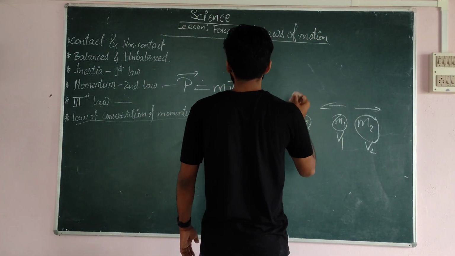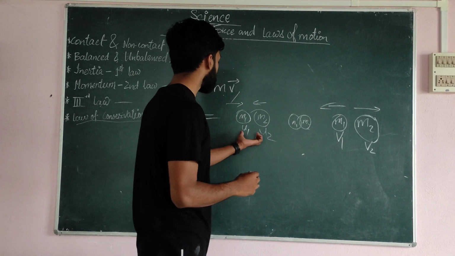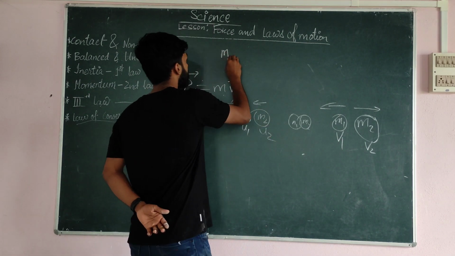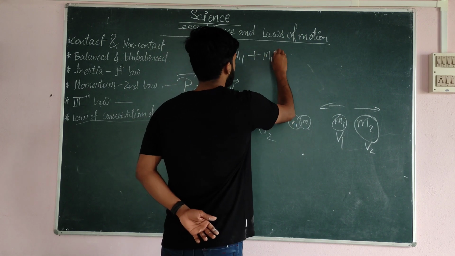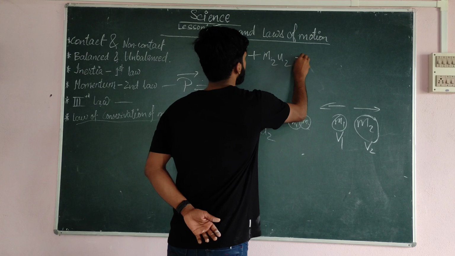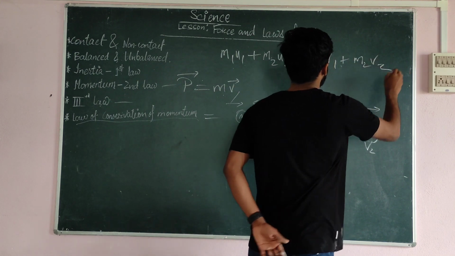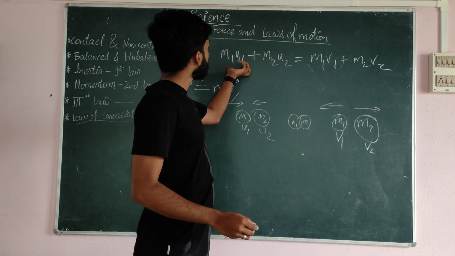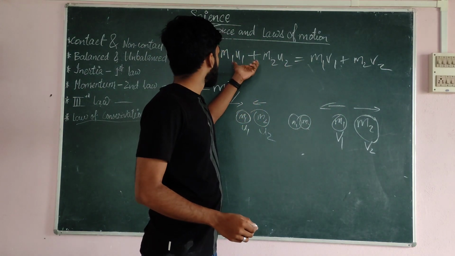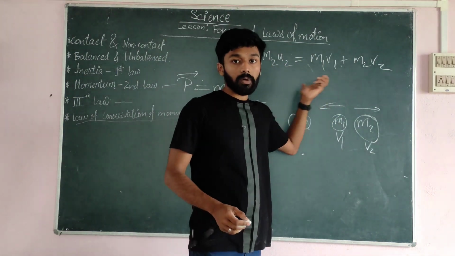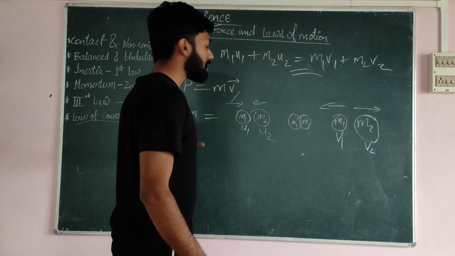So the law of conservation of momentum states that the momentum before collision equals the momentum after collision. So the momentum of these two bodies, what is momentum? m1 u1 plus m2 u2 equals m1 v1 plus m2 v2. That is the initial velocity and mass of these two objects, and the final velocity. So the initial momentum equals the final momentum, before collision equals after. We want to prove this one. If we prove this, then we can say the law of conservation of momentum is true.